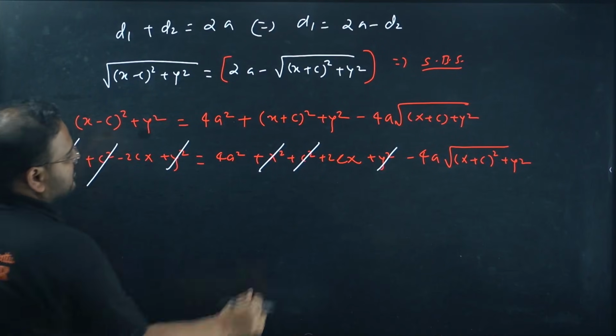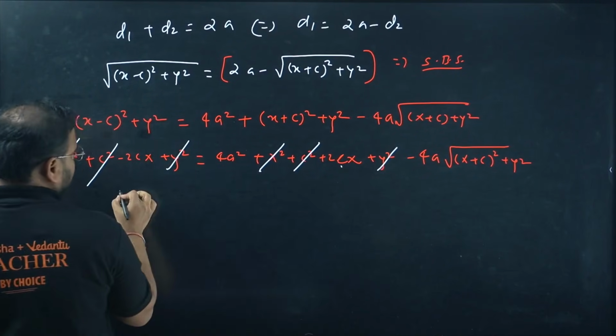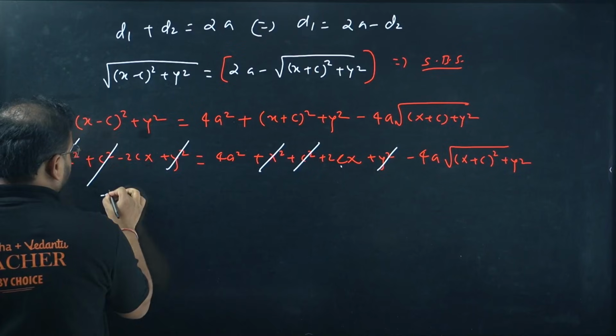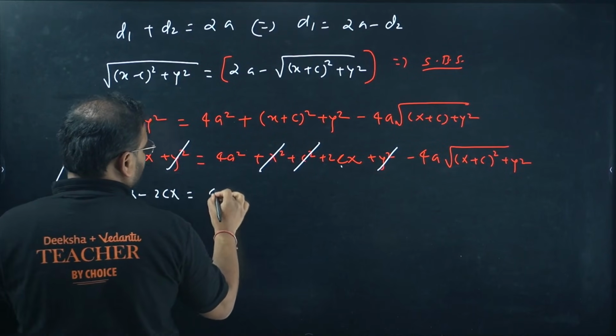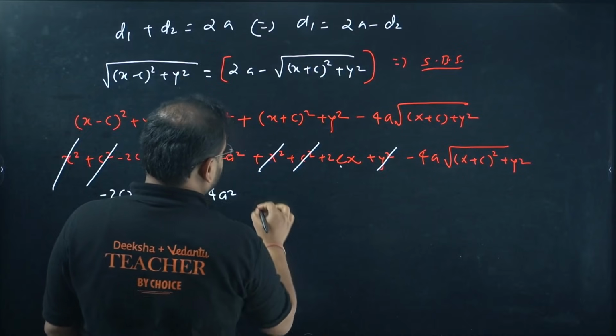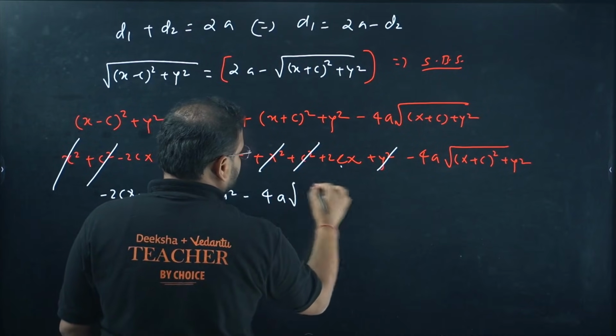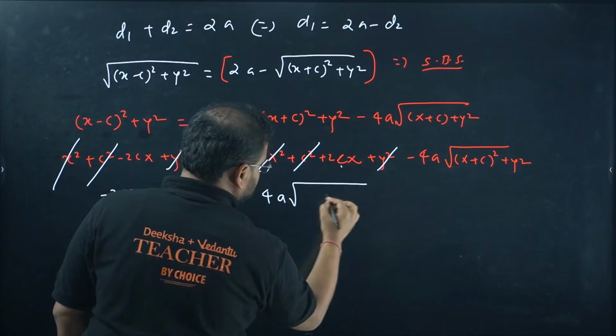I can move this on this side, right? I can move this over here. I get this value as −2cx equals 4a² − 4a and this root, the same root.